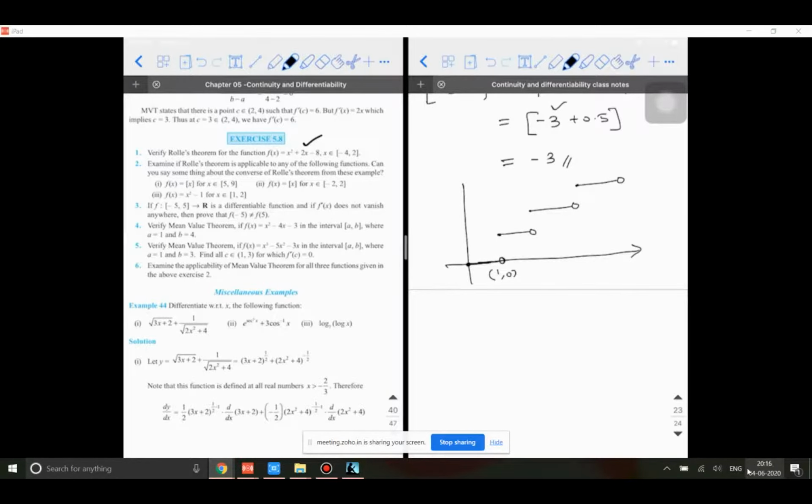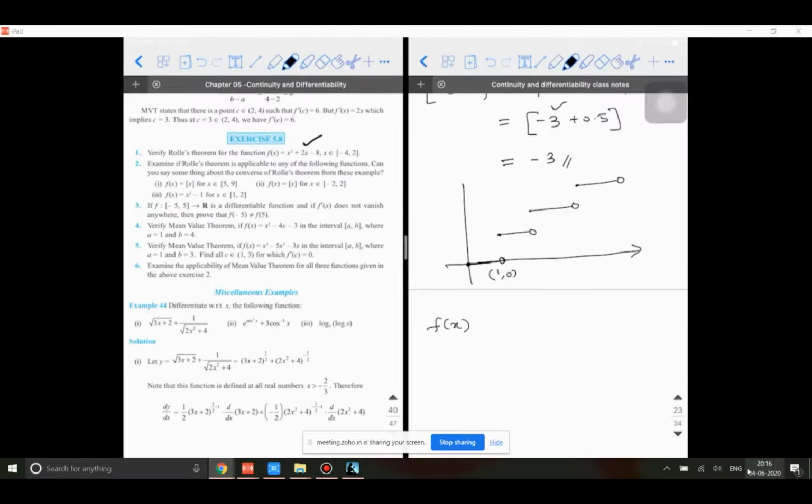Now, for this kind of function, they have given f of x equal to the greatest integer of x, where x belongs to 5 to 9. Tell me, will we be able to verify Rolle's theorem for this? What is the first and foremost condition for Rolle's theorem? Continuity. It should be continuous, right? First of all, the continuity condition is failing.